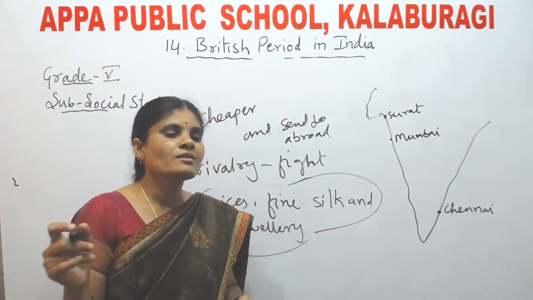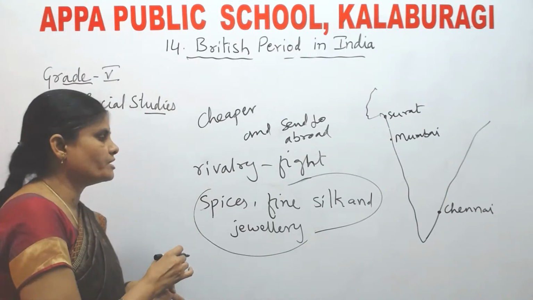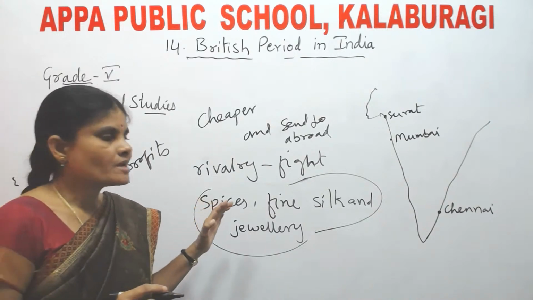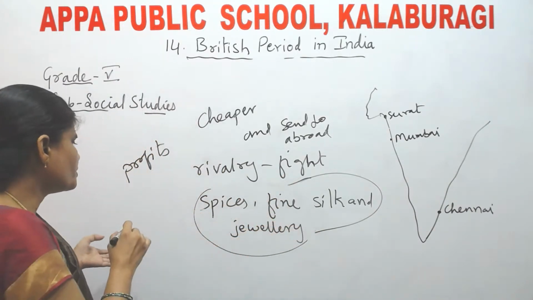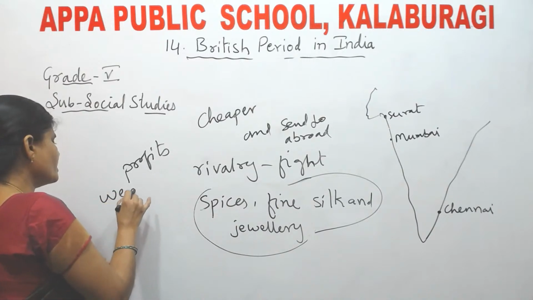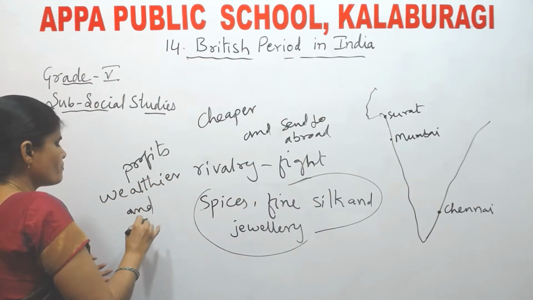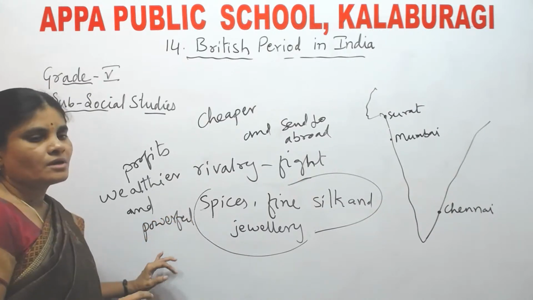In that way, all the European countries wanted to make more and more profits, and become wealthier and more powerful.